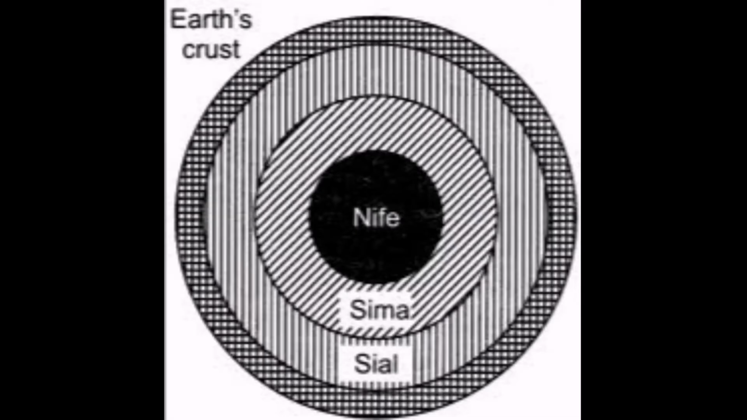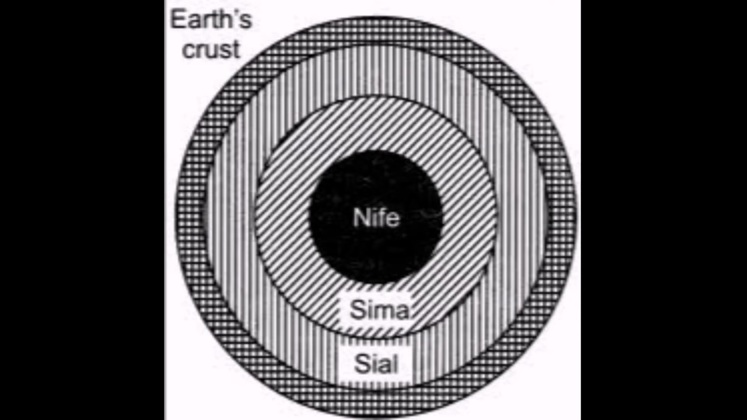Therefore, it is also known as NiFe. Now why children do you think this layer is called NiFe? Because iron and nickel are present in this particular layer, and the chemical symbol used to represent iron is Fe, and for nickel it is Ni. So when you combine these two, it becomes NiFe. So that is the reason why it is known as NiFe.